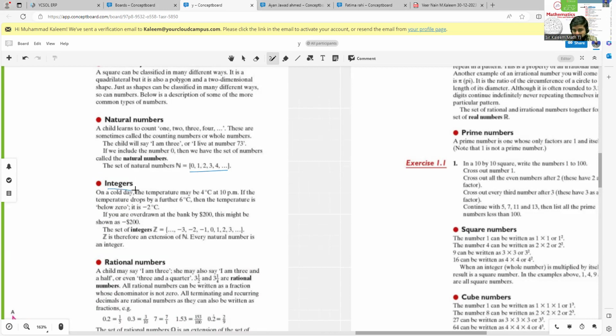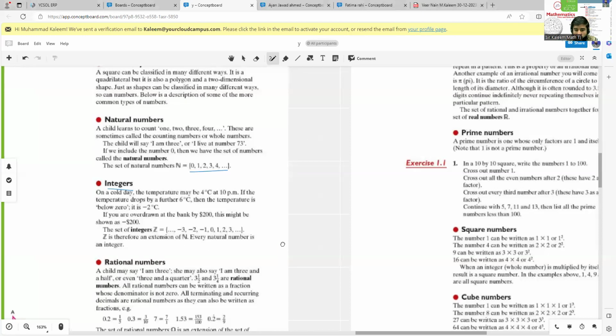Next we have the set of integers, in which negative numbers are also included. Remember one thing: we don't have decimal numbers here. Here we have whole, complete numbers like 1, 2, 3. We don't have numbers like 1.5 or 2.5. So in natural numbers we have only 0 and positive numbers, positive integers you may say. And in integers, positive, 0 and negative numbers are all included. So this set of numbers is known as the set of integers.